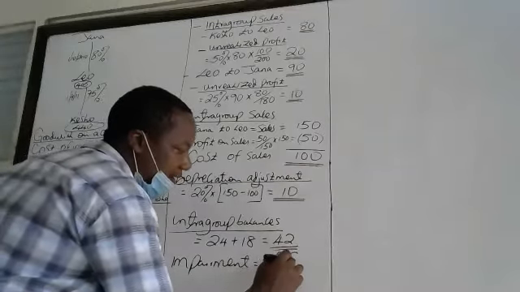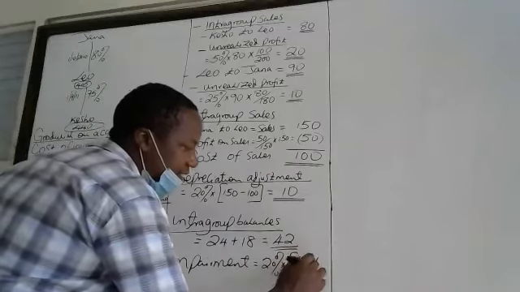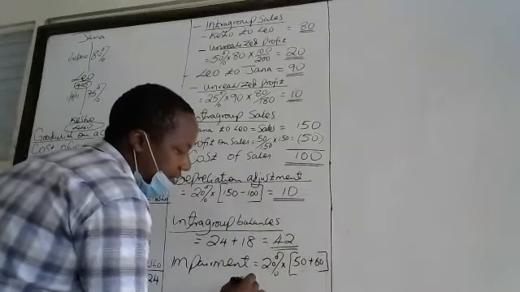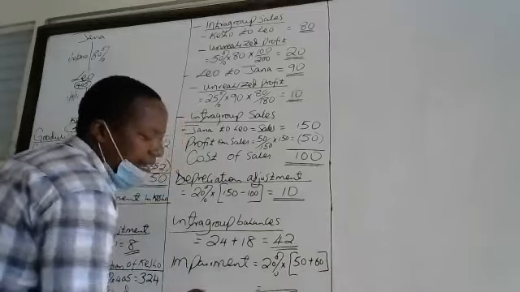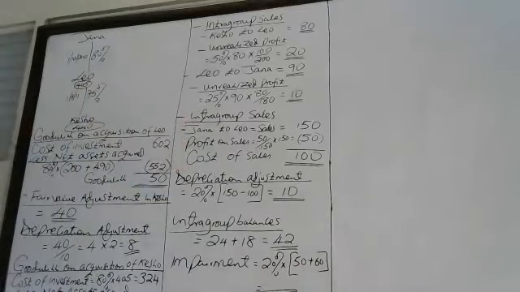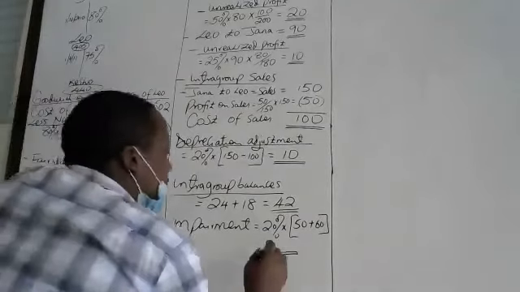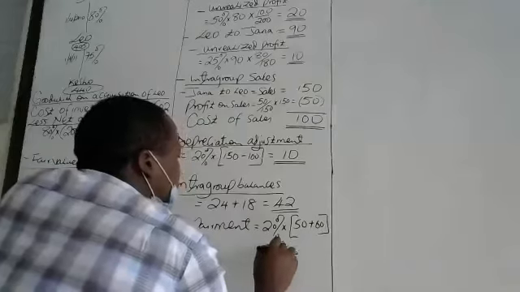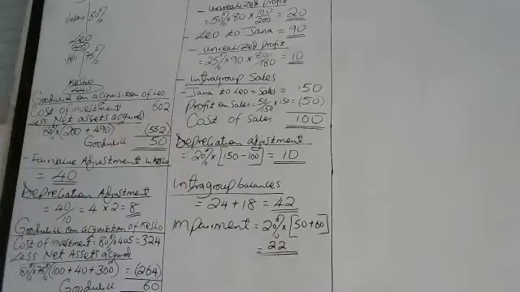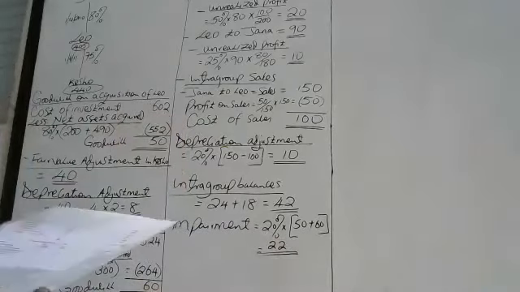The goodwill we have is 50 and 60, therefore 20% of 110, and that gives you 22 as the impairment loss. That one we will charge in our income statement.